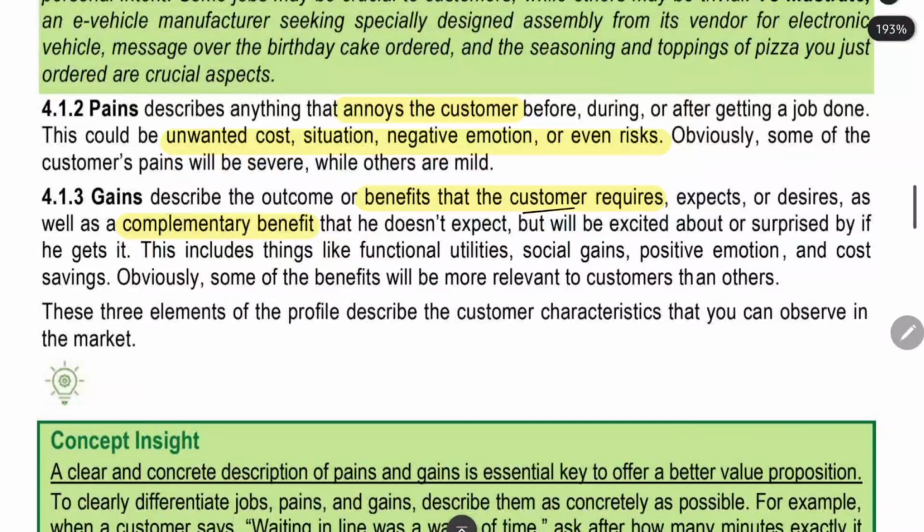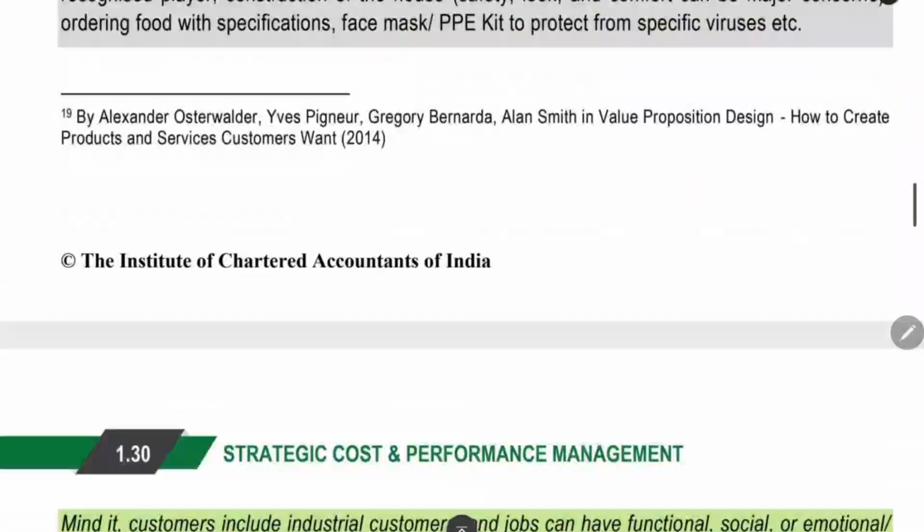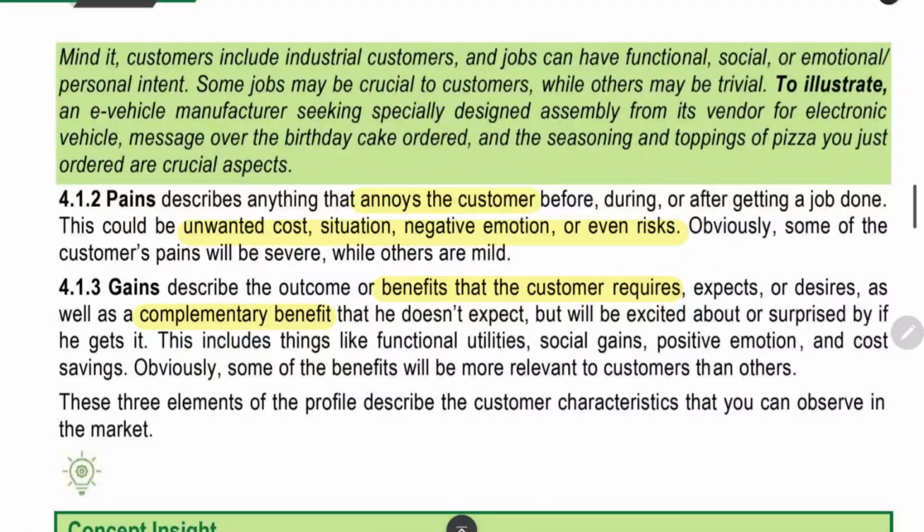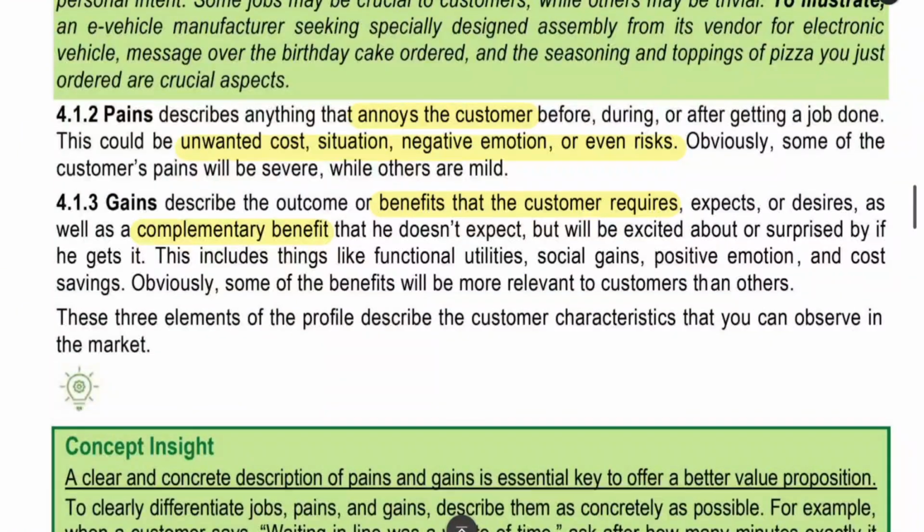Gains are the benefits that the customer wants. They are the extra benefits that the customer wants. It may be a complementary benefit. It will be expected by the customer. Jobs is the problem of the customer. Pains is the things that the customer will be hating. Gains is the things which will be loved by the customers. It will be a complementary benefit to the customers.